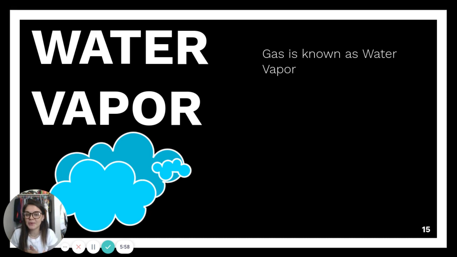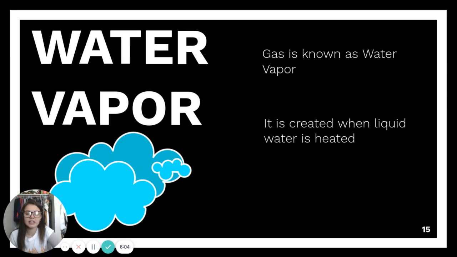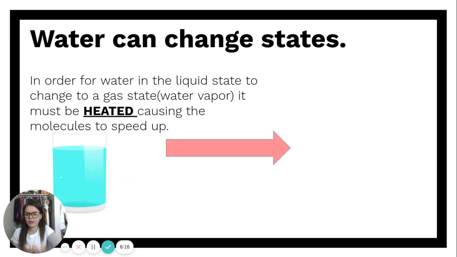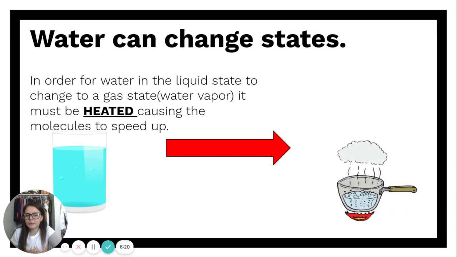Finally, we're going to talk about water vapor. So gas is known as water vapor. It's created when liquid water is heated. In order for water in the liquid state to change to a gas state, which is also water vapor, it has to be heated, and this causes molecules to speed up. So if we wanted to go from our liquid drinking water to our gas, that water vapor that rises, we would have to add heat.